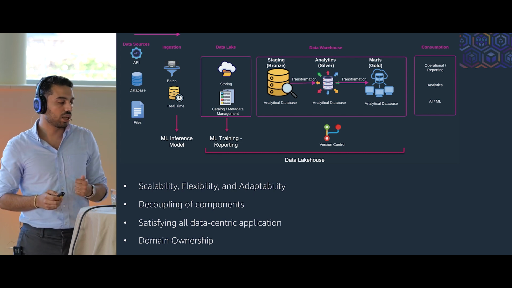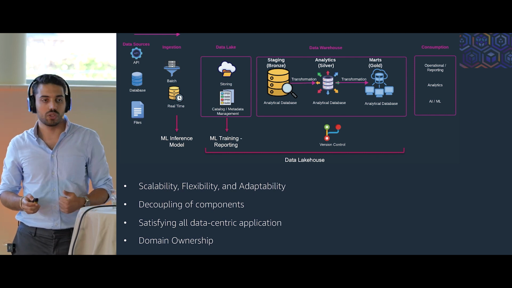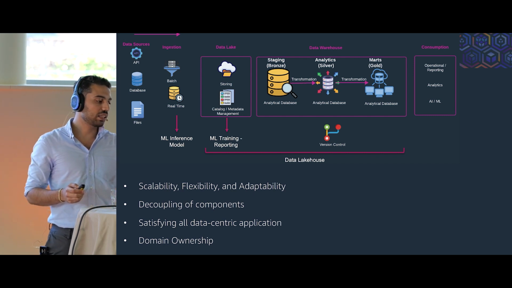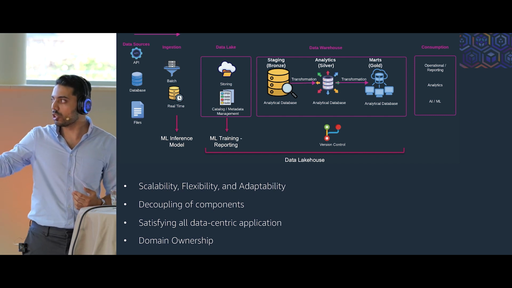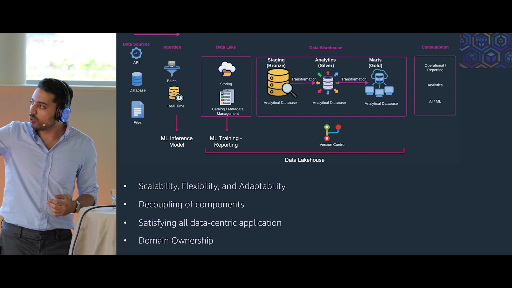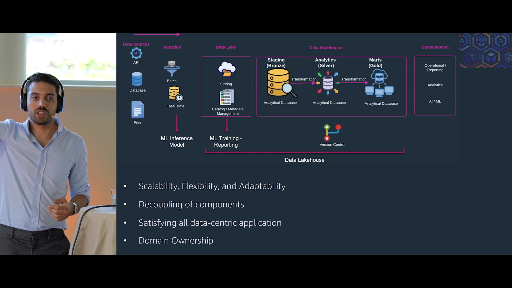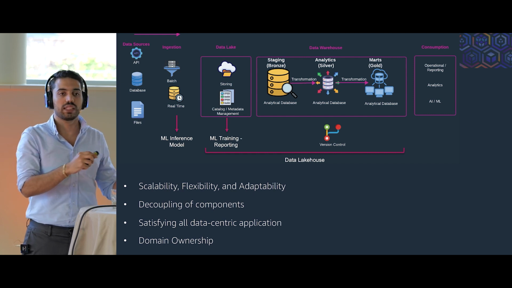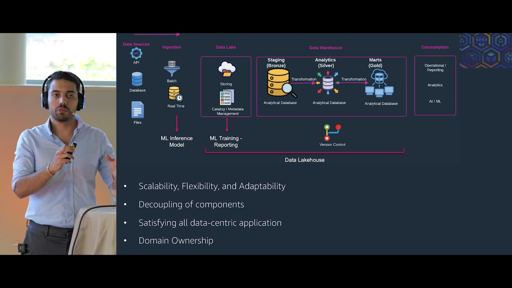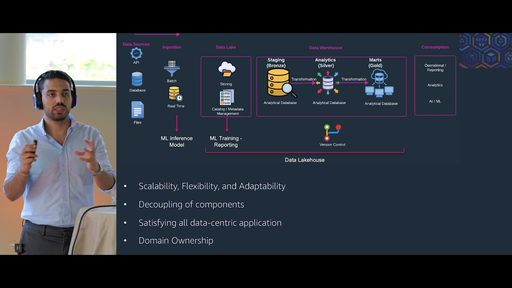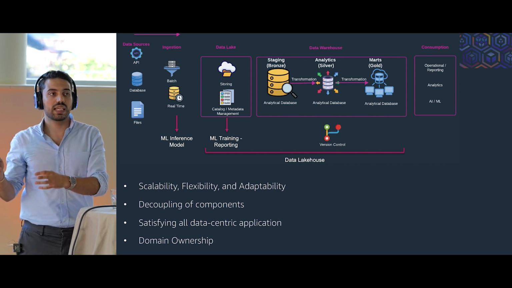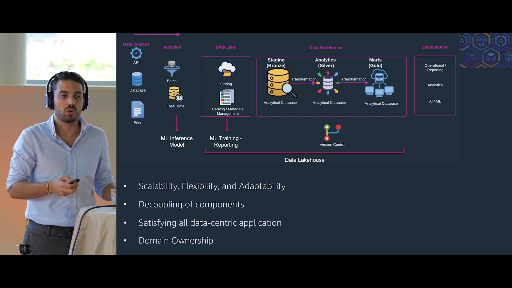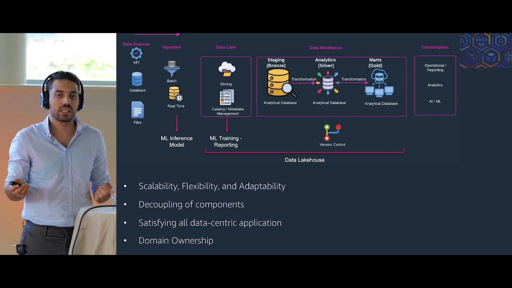Another advantage of having this architecture is that we can have domain ownership. What I mean by this is that, as we can see in this structure, whatever we do on the data until the staging here is not dependent on the actual use case of the data. When we are bringing the raw data into the data platform and we want to put that inside the data lake, we are not caring how exactly we want to put that data inside the table, or what machine learning models we want to train.